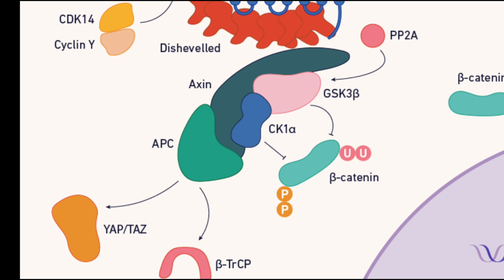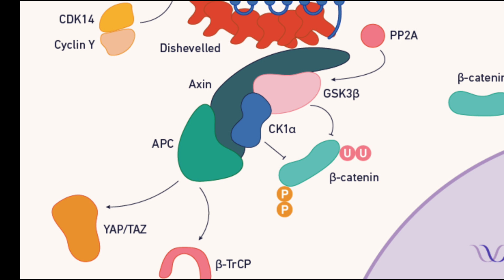The glycogen synthase kinase 3 beta, that is GSK3 beta, a serine and threonine kinase. Casein kinase 1 alpha, CK1 alpha, another kinase involved in priming beta-catenin for degradation.